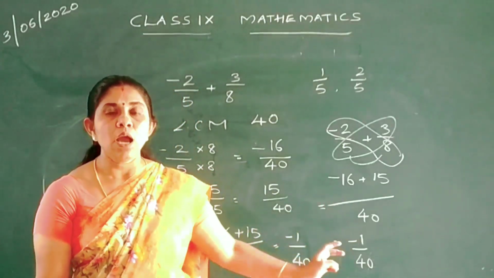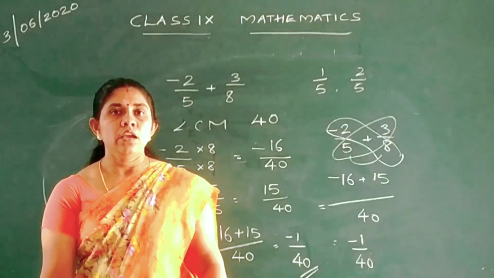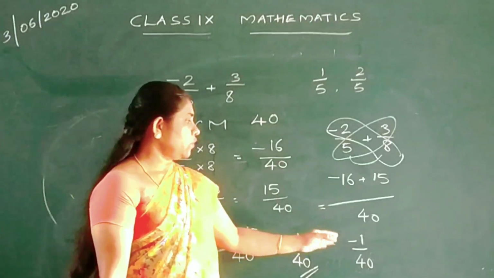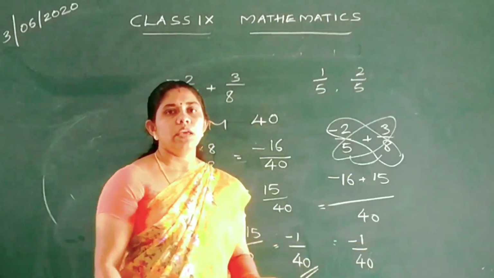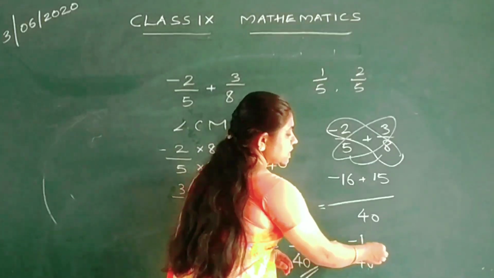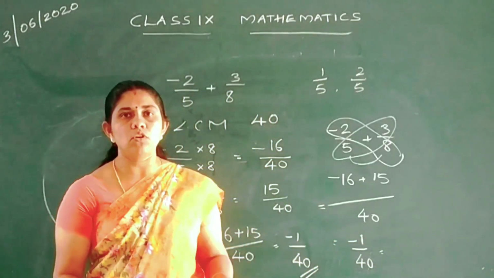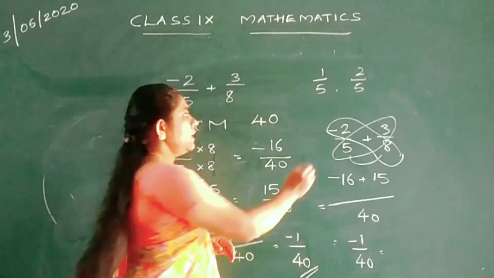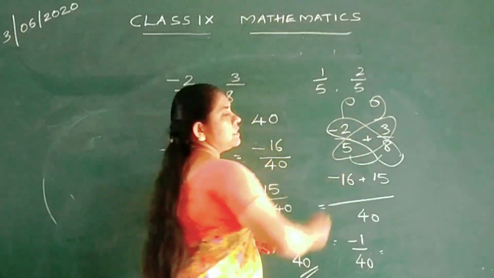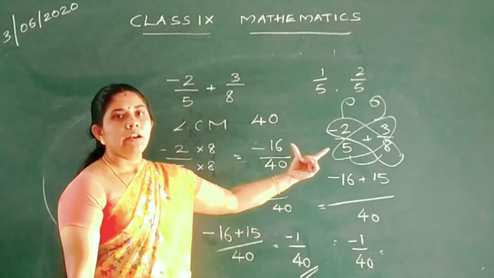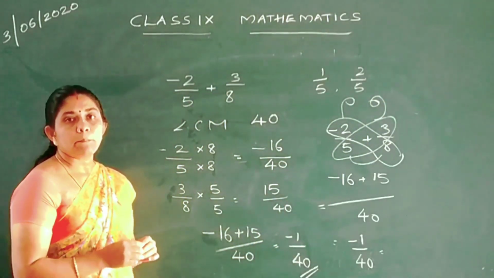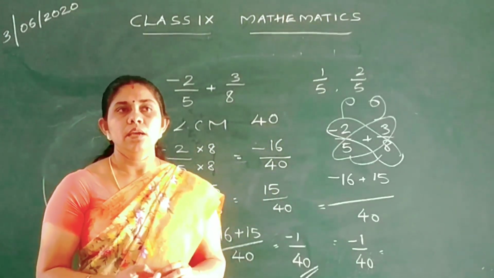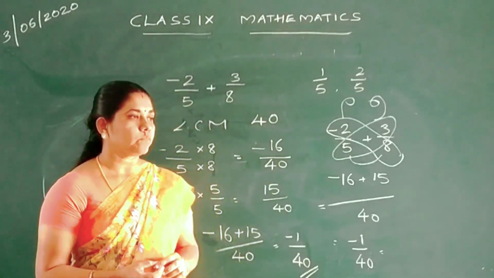This is an easy trick, but the problem is we can only use it for co-prime numbers. Otherwise, if you use it for others, we have to simplify it again. This is a little more difficult process. This method is called the butterfly method. Why? Because this looks like a butterfly. So now we can use this butterfly method for subtraction of fractions, rational numbers also. Okay?